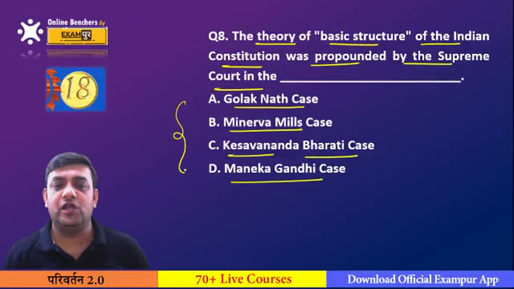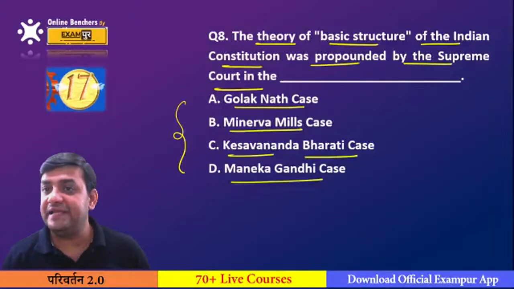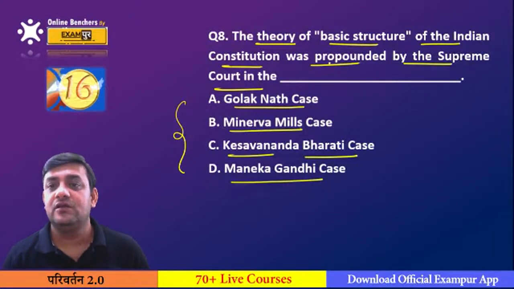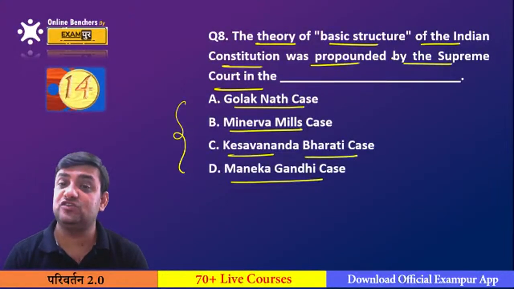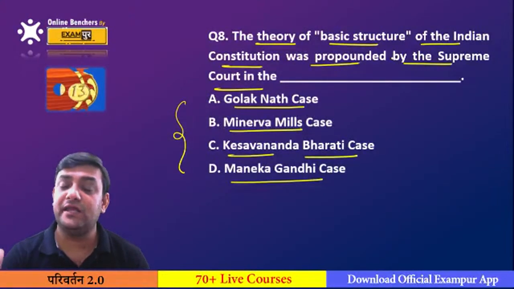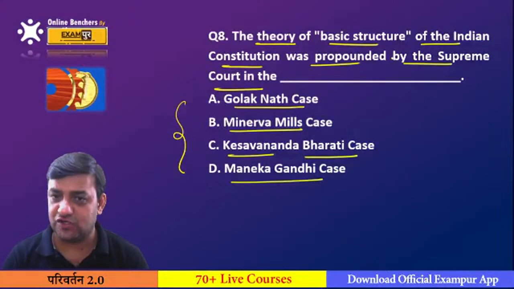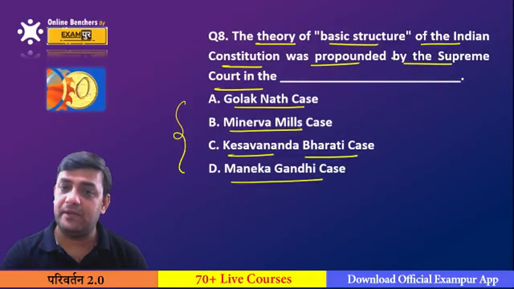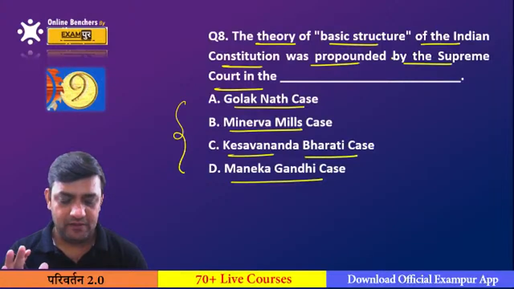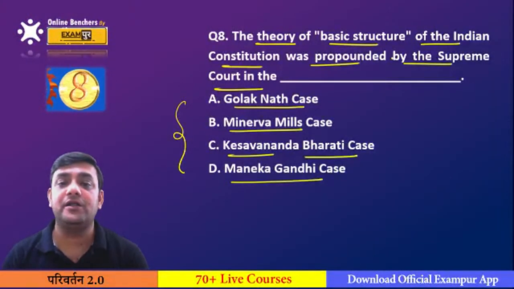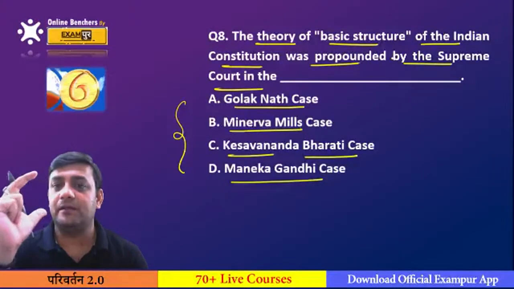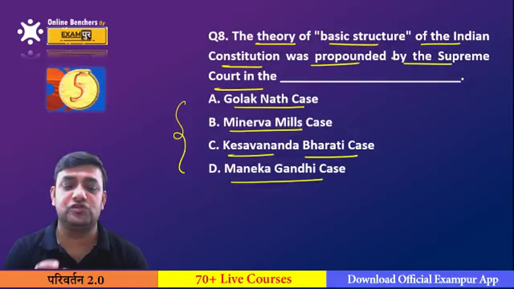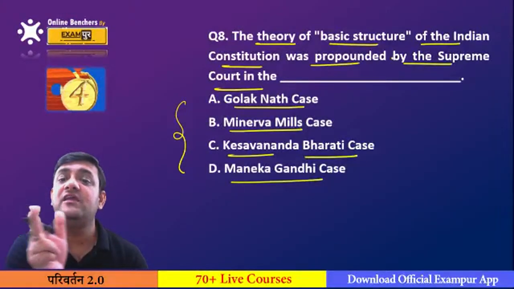In which of the following cases the theory of the basic structure of the Indian Constitution was propounded by the Supreme Court, in which it was told that any part including the fundamental rights of the Constitution is subject to amendment. They can be amended, but while amending any part or fundamental right of the Constitution, it should be kept in mind that the basic structure of the Constitution should not be encroached or violated.